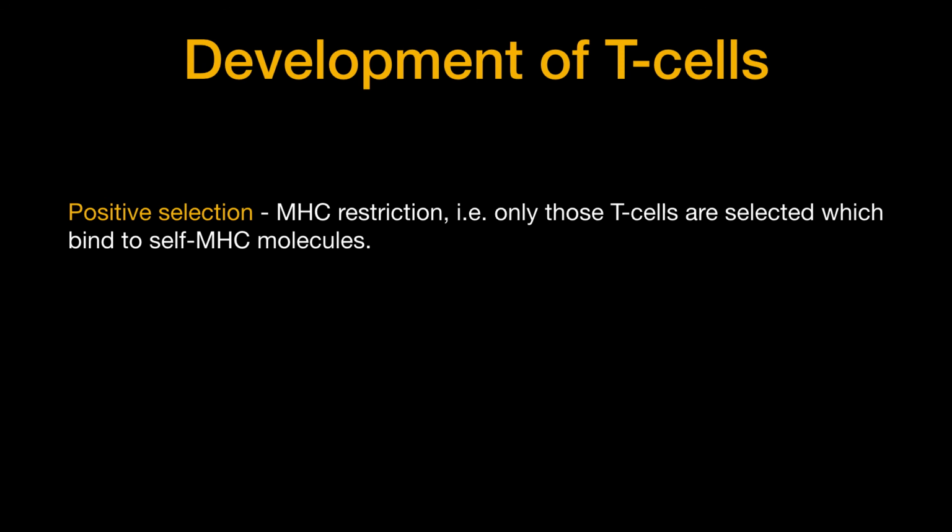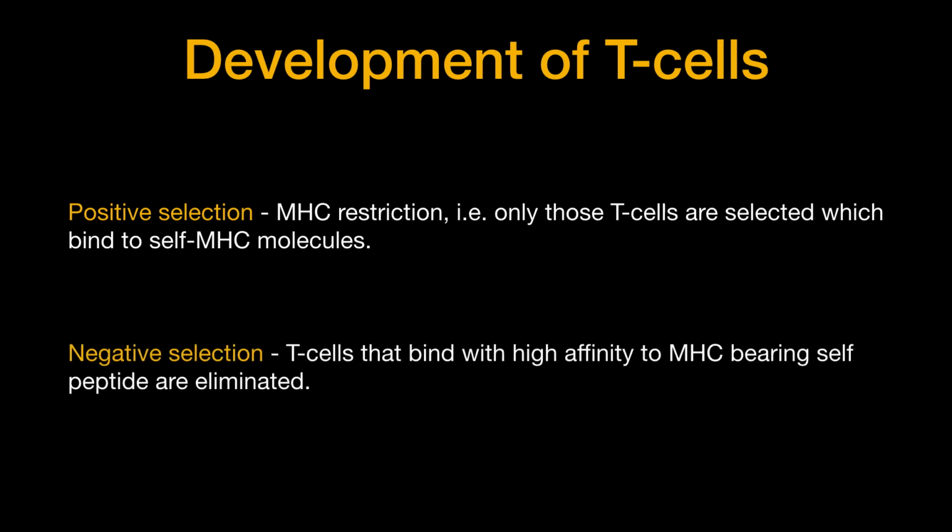Next, they are subjected to negative selection, which happens in the medulla of the thymus. And the T cells that bind with high affinity to MHC bearing self peptide are eliminated. This is done to ensure that the T cells do not attack one's own cells. Now, with this information, what can you infer about the question?